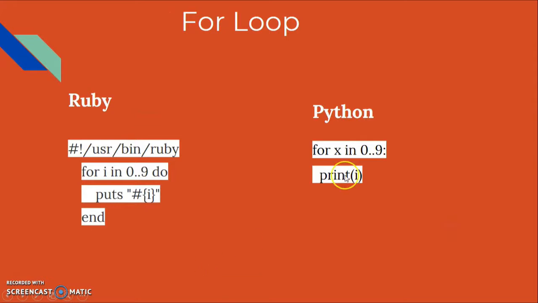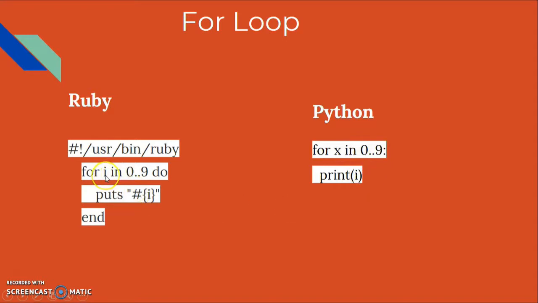The for loop in Python is really small, and it's really small inside of Ruby too, other than Ruby has 3 lines and Python has 2. With Python you just do x in 0 to 9, and it'll print out 0 to 9.